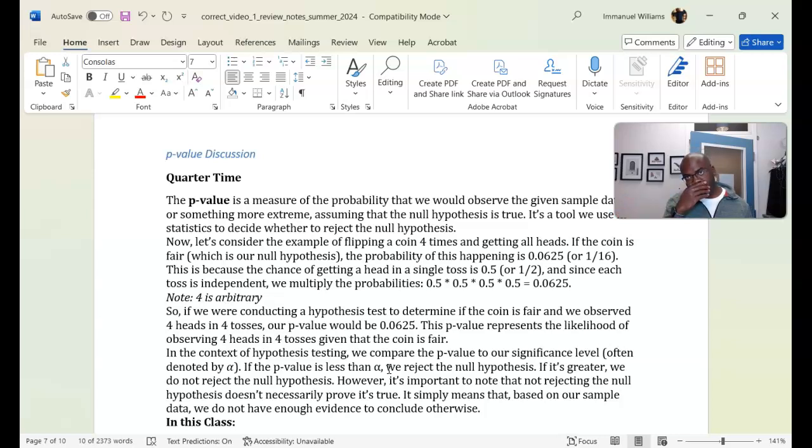It becomes unlikely. The probability shrinks of getting those 2 heads. 3 heads in a row: 1/2 times 1/2 times 1/2 gives us 1/8.